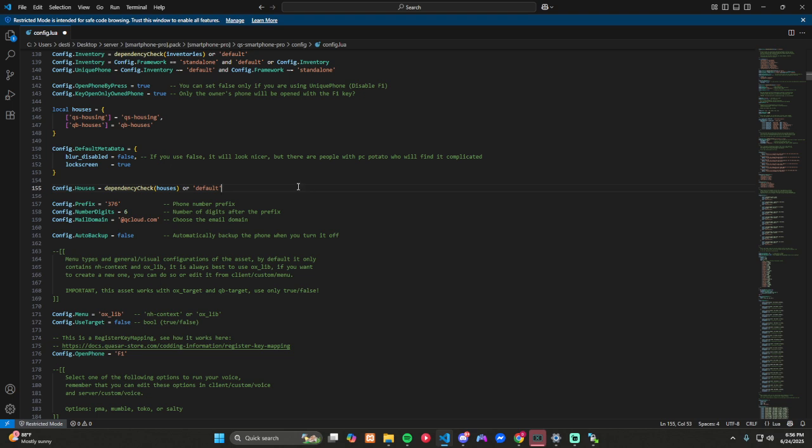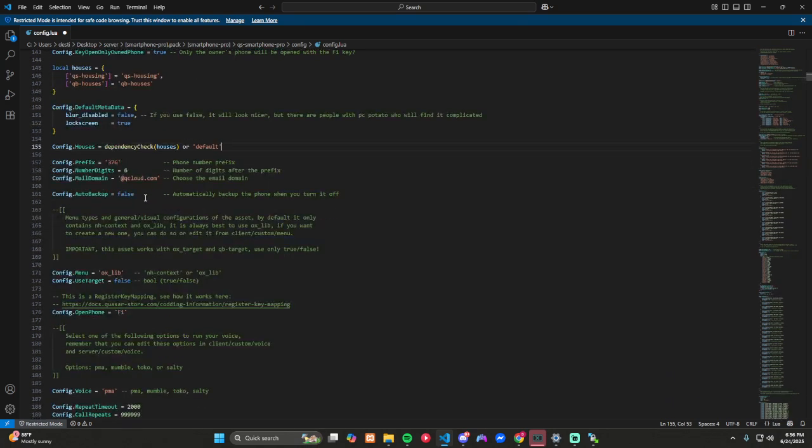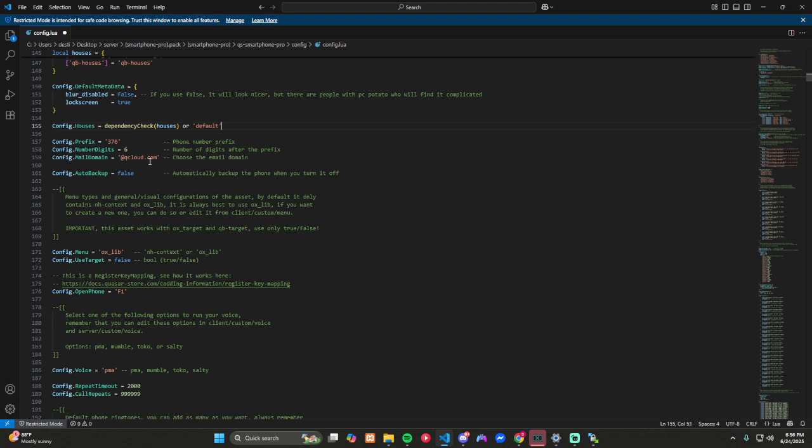All right, so you can change your prefix, number of digits, and the email account. If you want to change it to something else, you can.